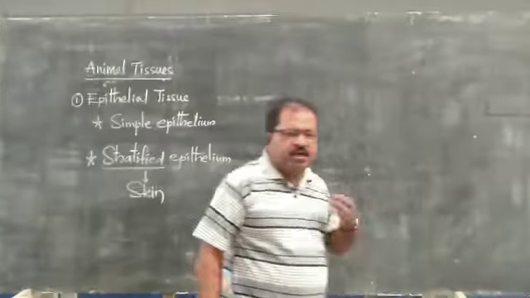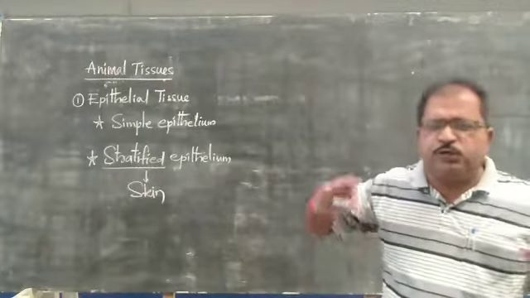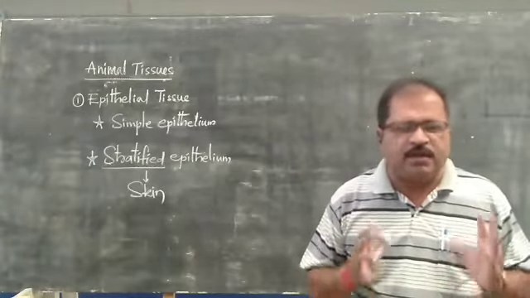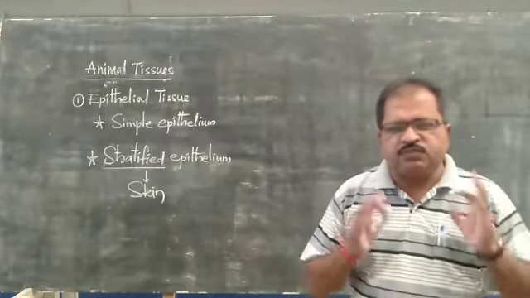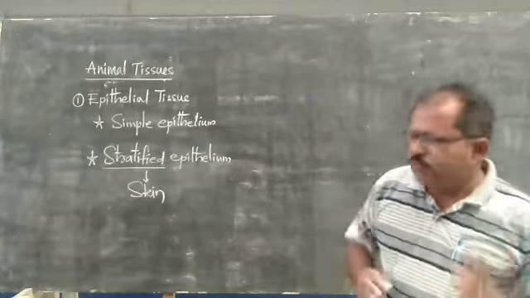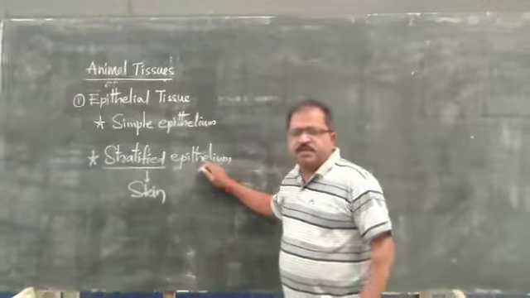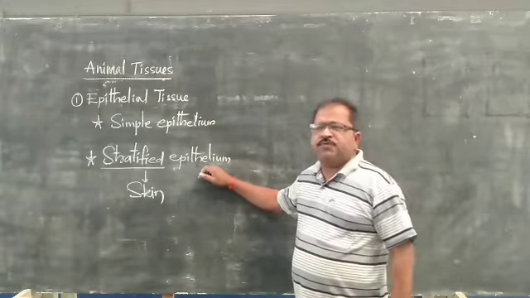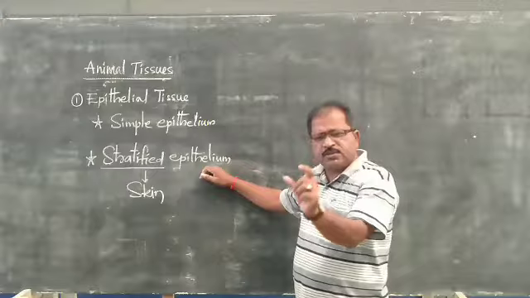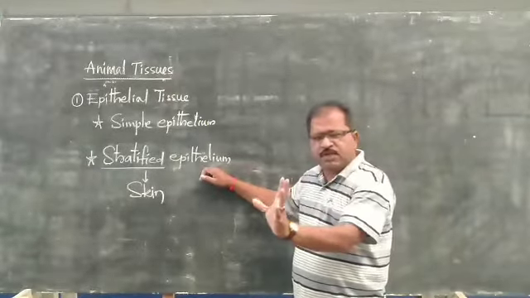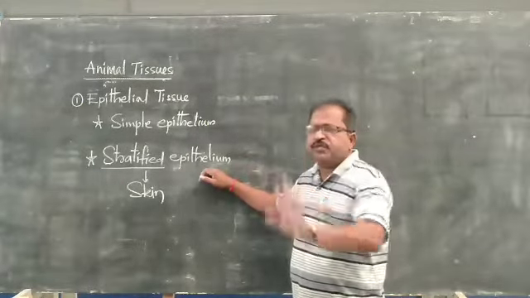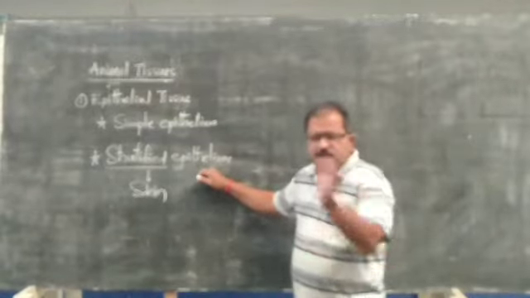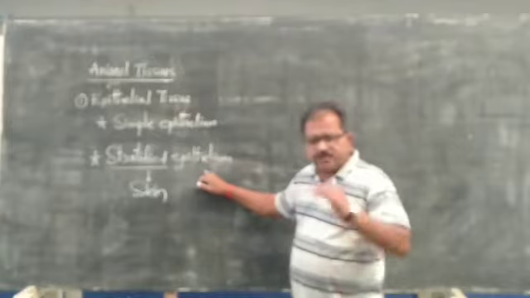The epidermis of the skin, which is the protective layer, is completely formed by stratified epithelium. It has nearly 5, 6, 7 layers of epithelial cells on the epidermis of the skin. Epidermis means the outer layer of the skin, and the inner layer is called the dermis. We will learn about the skin in the coming lessons.